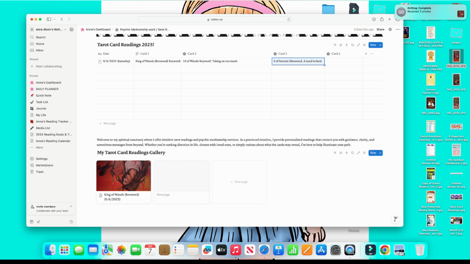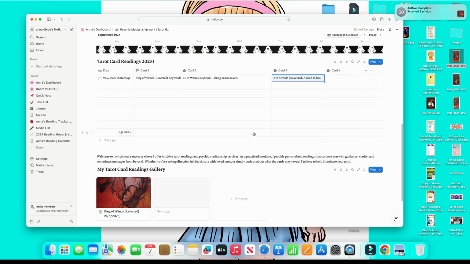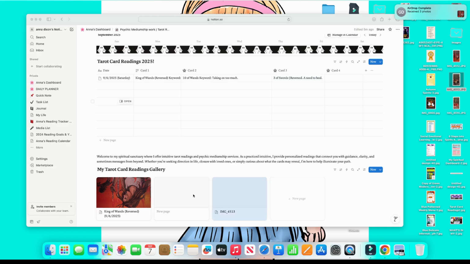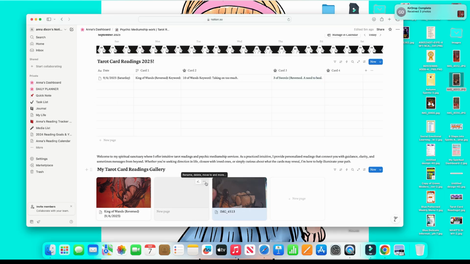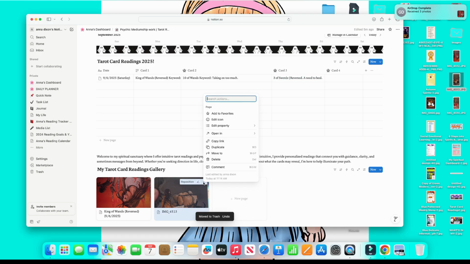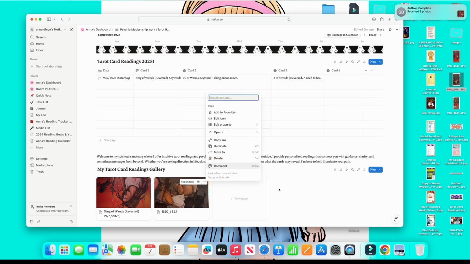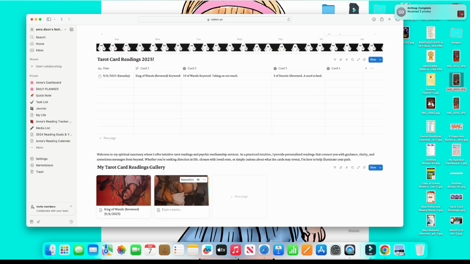But here's my gallery for my tarot card reading. I put pictures of my cards here and reposition them and everything. So I'm really excited. I'm getting the hang of Notion again, and I took a break from it for a while, so I haven't really been using it. But I really want to use it because it's all the rage, and I really want to use it for my readings on a day-to-day basis and try to learn how to schedule my daily tasks and all that. And it's exciting how far I've come with this.